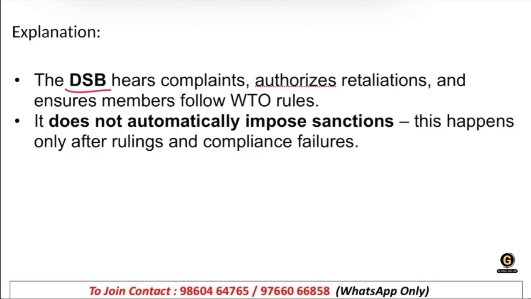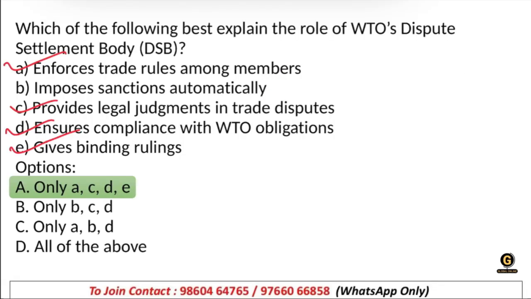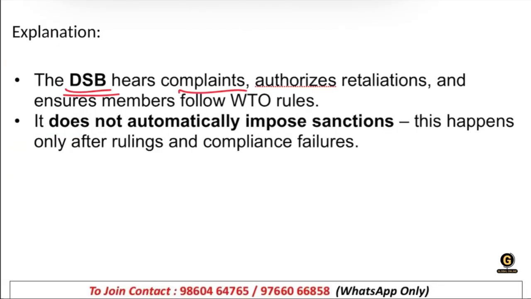Correct? The DSB, the Dispute Settlement Body, hears complaints. The responsibility of that body is to hear the problems, the complaints, right, and try to solve those. It authorizes retaliations and ensures members follow WTO rules. That is the responsibility of the DSB. It does not automatically impose sanctions. Okay, this is not happening. This happens only after ruling and compliance failures. If this kind of failure is happening, then sanctions are imposed. Clear?